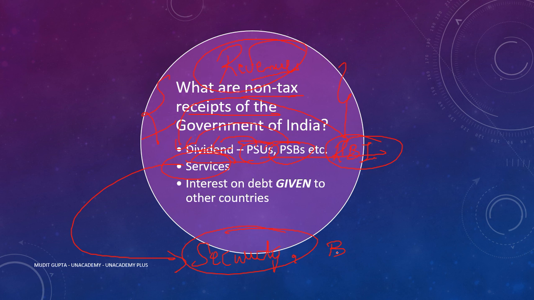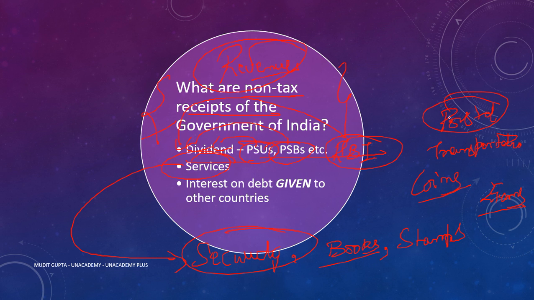Different books are published by Government of India, such as India Yearbook and different books. Stamps are allocated, commemorative coins are issued, exams are conducted, transportation services are being provided by means of railways and all. Postal services are being provided. Whatever money government of India is earning by means of these services, that is a part of non-tax revenue receipts.